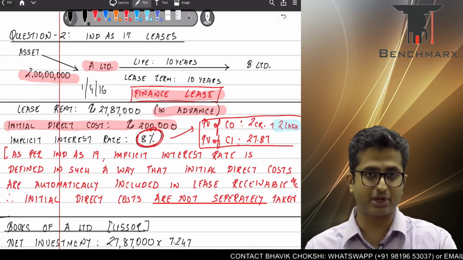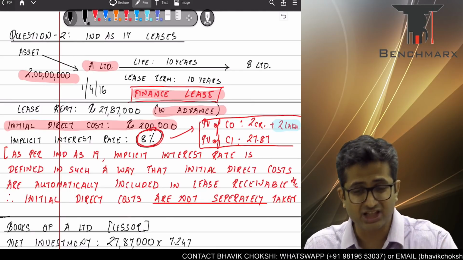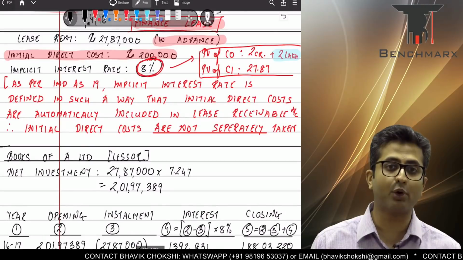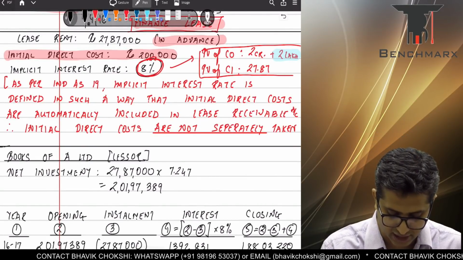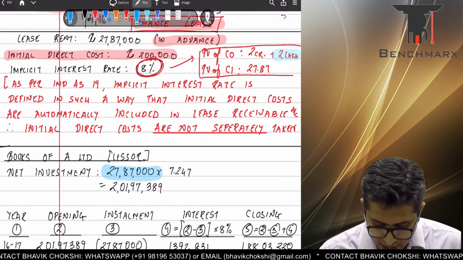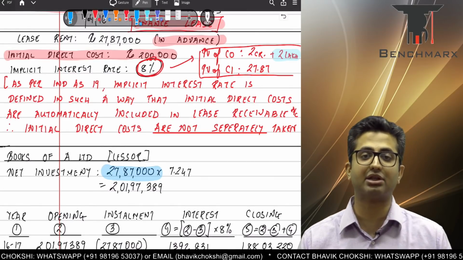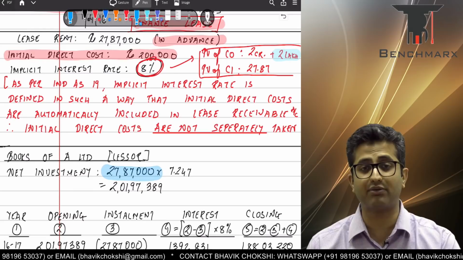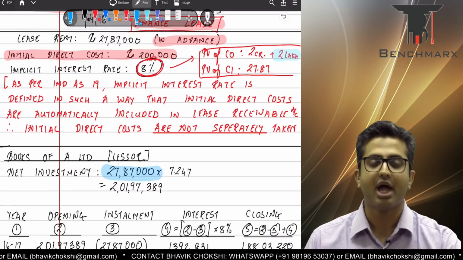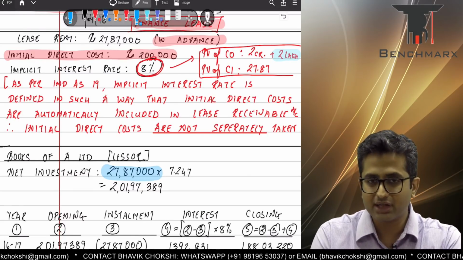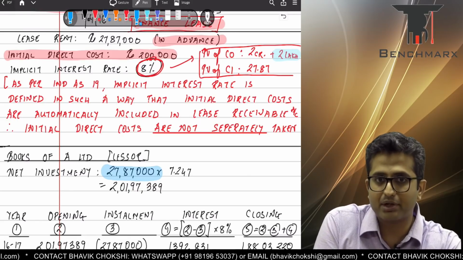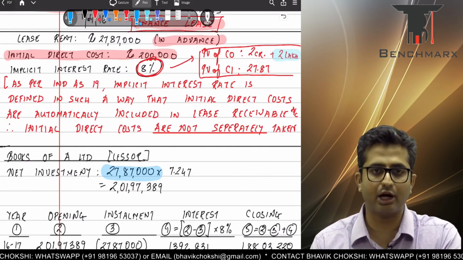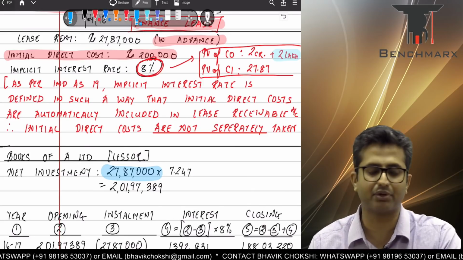Now, how does one calculate net investment? Well, it is nothing but the present value of gross investment, that is nothing but the present value of cash flows. As a lessor, what is the cash inflow that I'm going to get? Well, the cash inflow is 27,87,000 in each of the years. Remember, this cash inflow is received at the beginning of the year. And as a result, you would receive cash inflow at the beginning of the first year, that is, at year 0, and going forward for the balance 9 years.